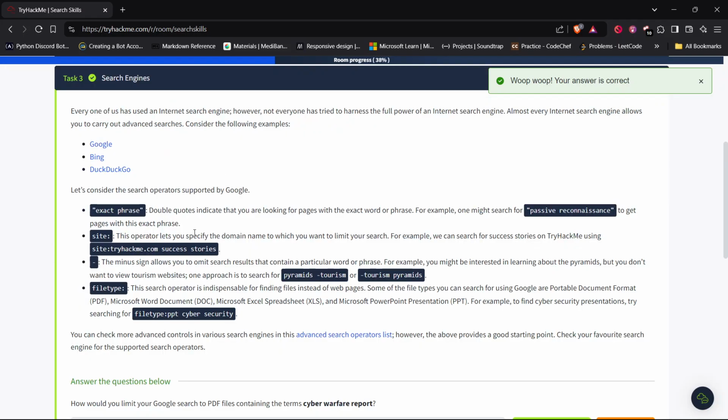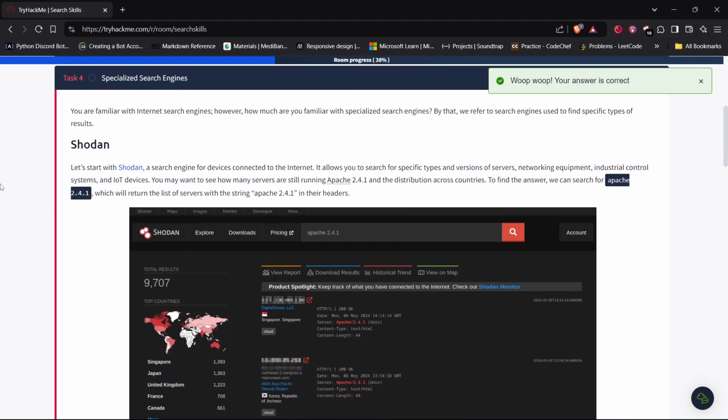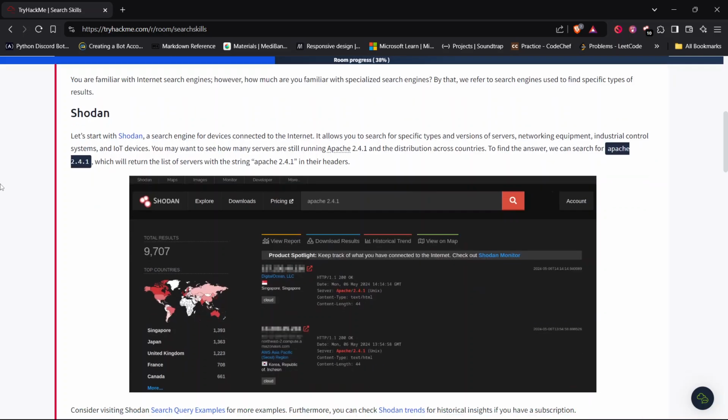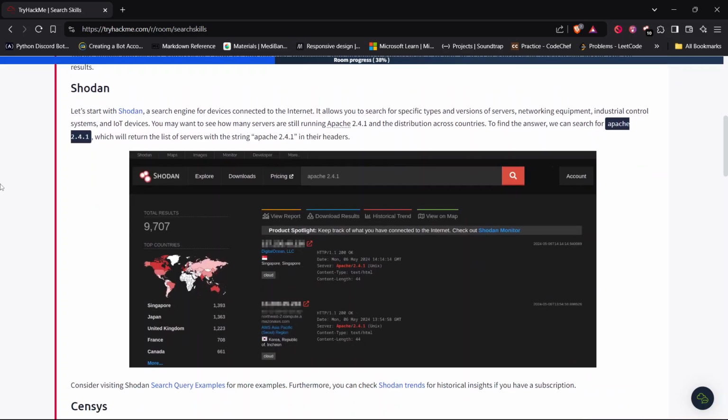Okay, let's go to task 4. Specialized search engines. You are familiar with internet search engines. However, how much are you familiar with specialized search engines? By that we refer to search engines used to find specific types of results. The very popular example is Shodan.